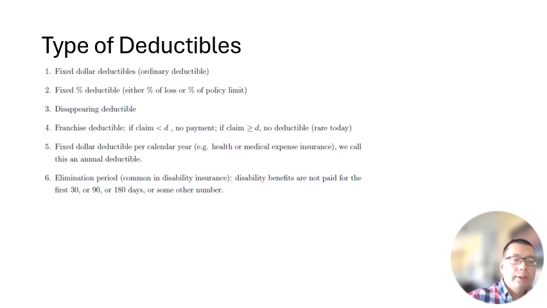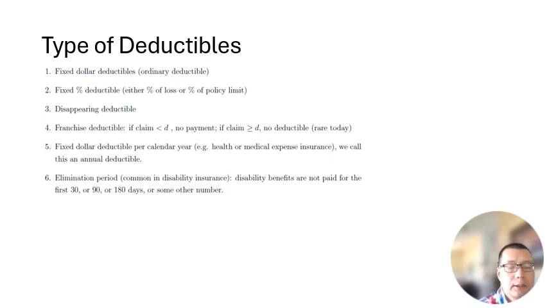The deductible itself is proportionate between the dollar amounts. The fourth one is franchise deductible. We kind of touched on this before too. It means that if the claim is less than the deductible amount, there should be no payment. If the claim is greater than the deductible amount, there's no deductible, so it pays the full claim amount.